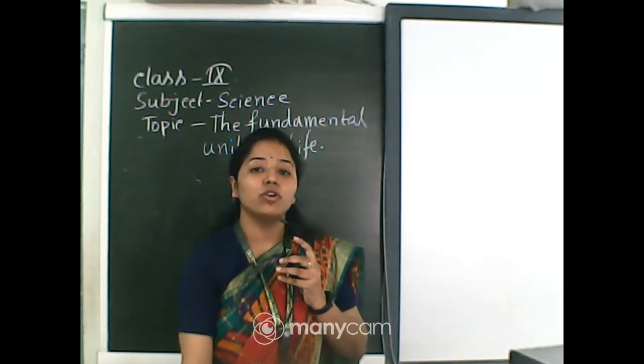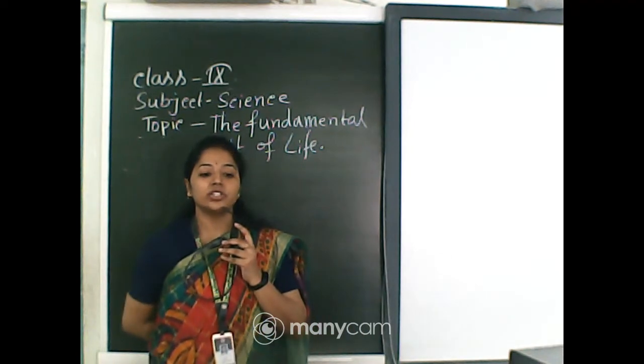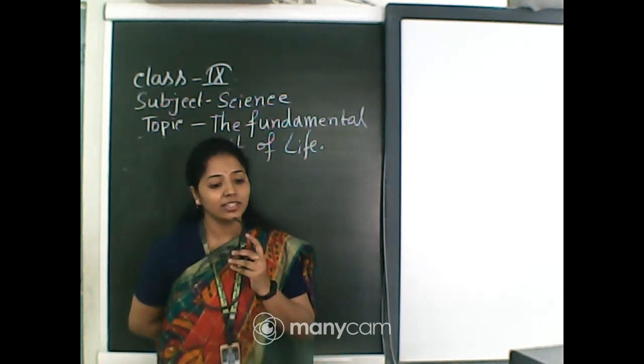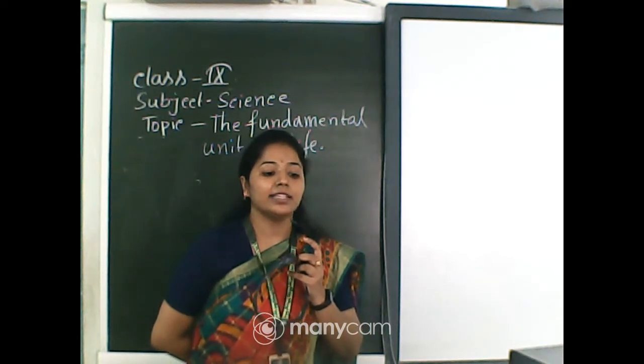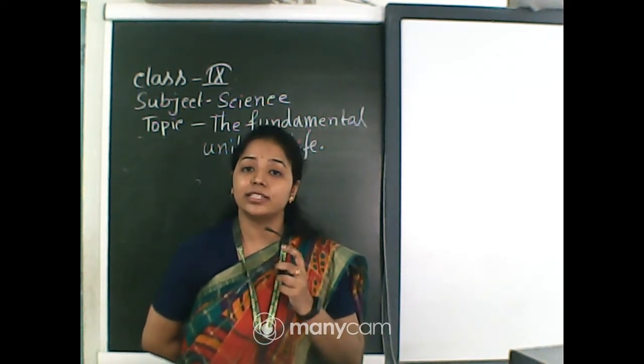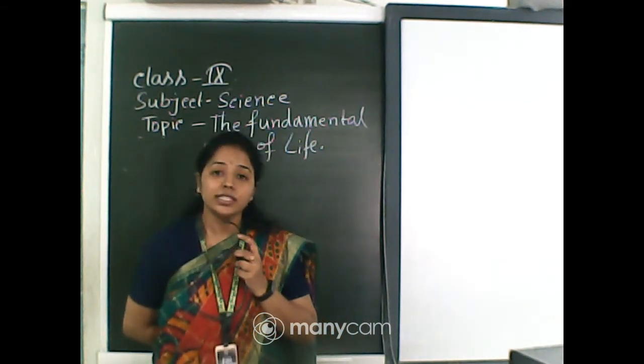I hope you understood. So the cell theory: a cell is a structural and functional unit of living organisms, all living organisms are made of cells, and cells are formed from pre-existing cells. So this is all about the cell theory.